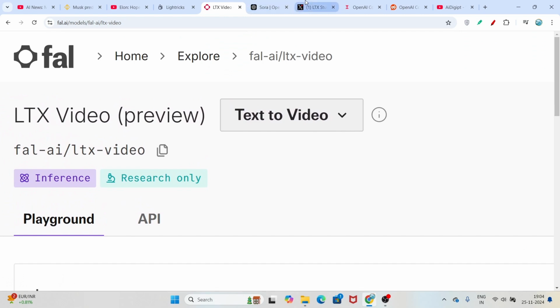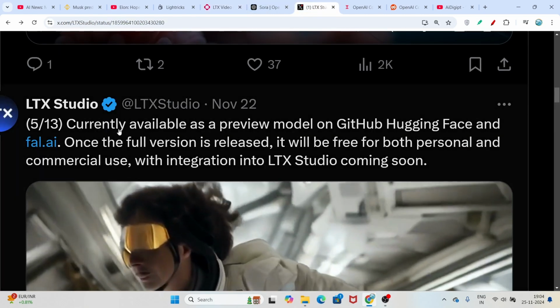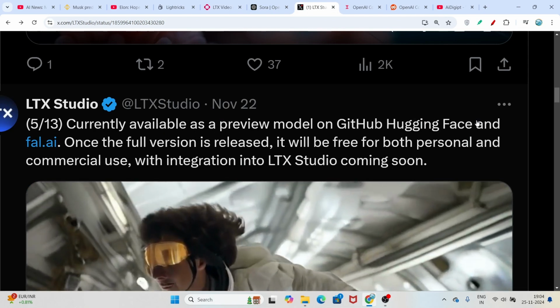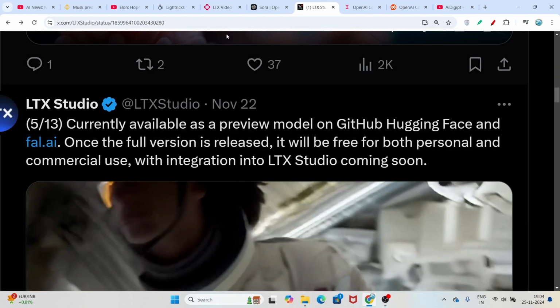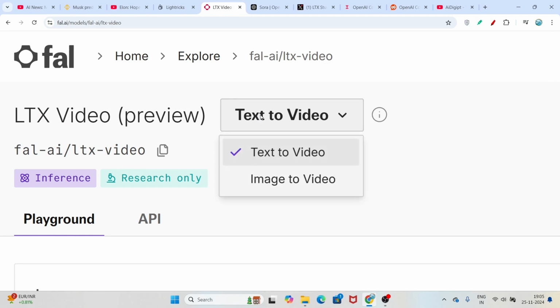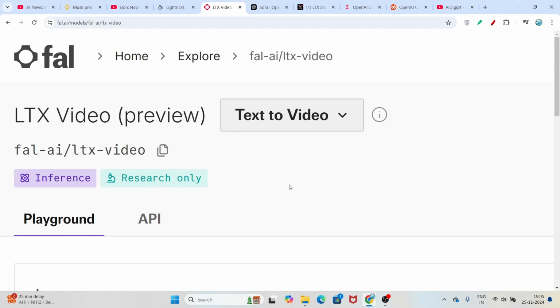This is basically a preview version from their official website. So here you see that if you go to their Twitter account, they have written currently available as a preview model on GitHub, Hugging Face and fal.ai. And yes, if you want to test this, I have given the link in the description box, or you can search on internet that fal.ai LTX video. So here you see that LTX video, this is the model name, and here you will get the advantage like text to video and also this image to video. So they have both the option, and this is completely free.